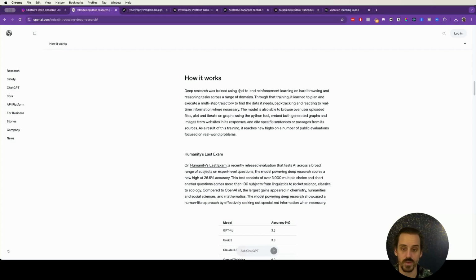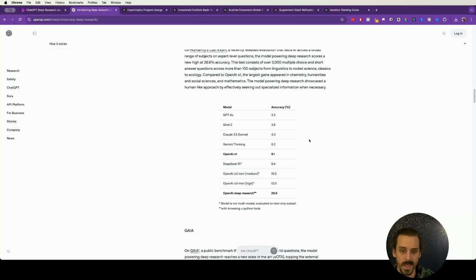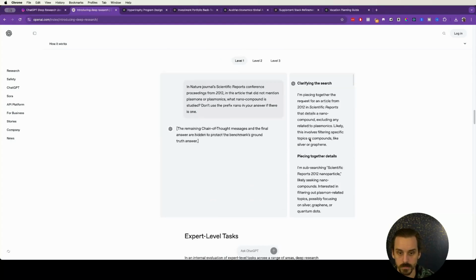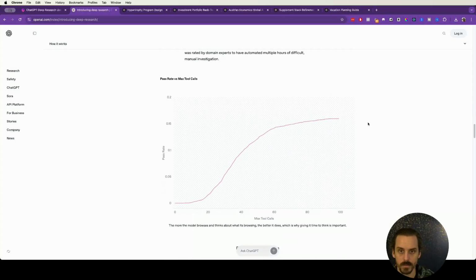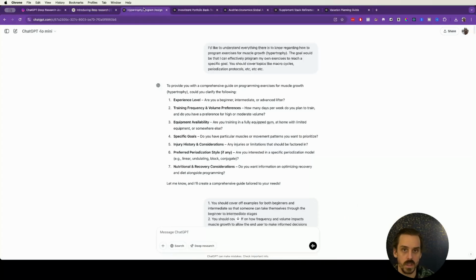It's using end-to-end reinforcement learning with the O3 model. So it is a different thing. Don't be fooled by a lot of people out there claiming that they've already built a clone for it. Haha. But it's not actually the case. So that being said, let's actually just hop in real quick and look at what this gives us.